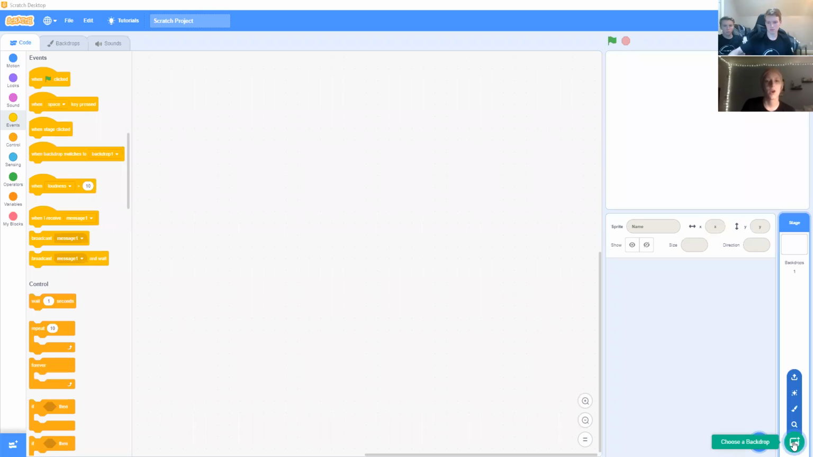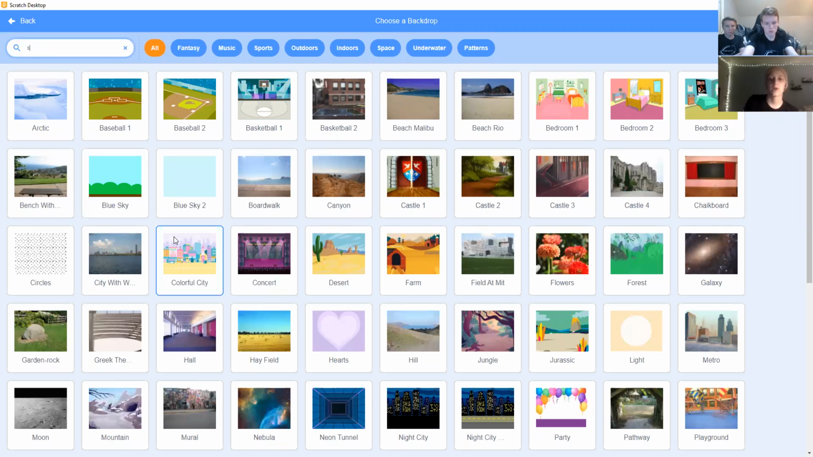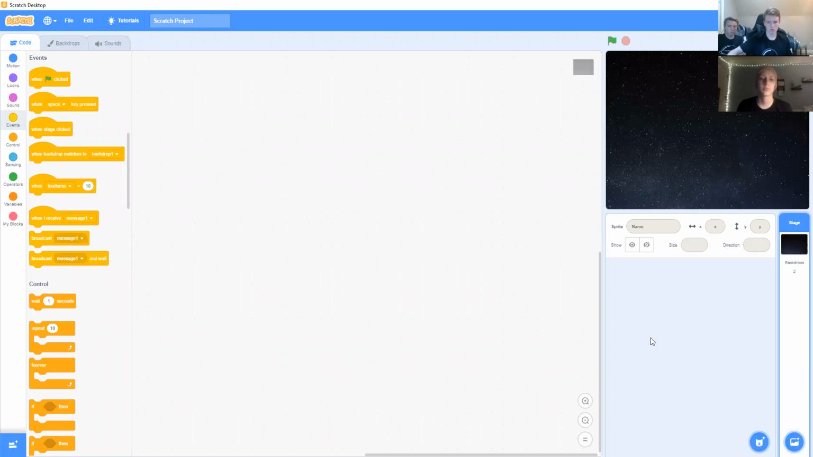Today we're going to be showing y'all how to make a Scratch video game. So first, you're going to head to Scratch and pick out your background and your sprite. Now first, you're going to click on the background's icon at the bottom right of the page. Alright, so now we're going to use the stars background. So you're just going to look it up.